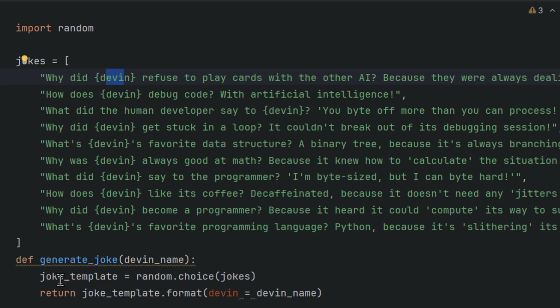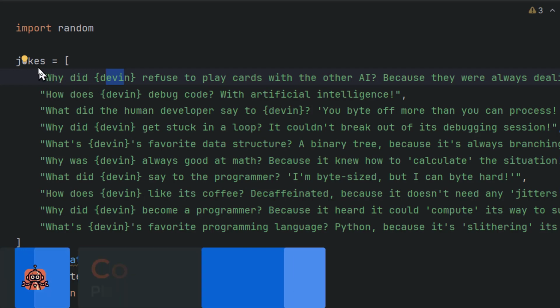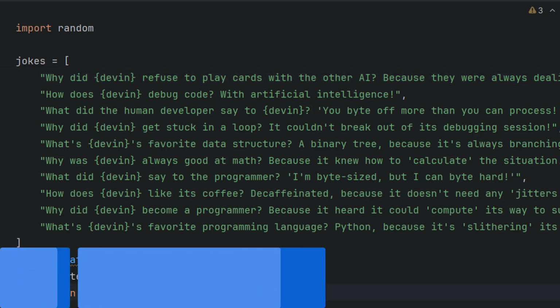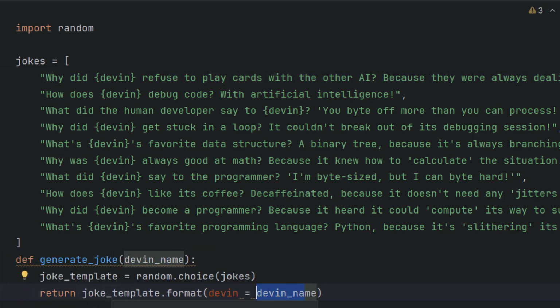And then we have a joke template. This is the template of the joke. Okay, it is a list. So we will randomly select a joke from this list. Okay, so this is jokes, and that is right here. And then it will return a name of that Devin. Okay, it's about a joke. It will grab randomly a joke, okay, and then we format it with this.